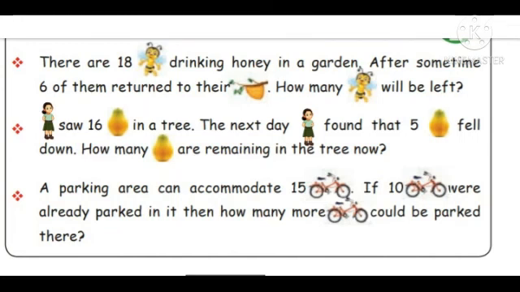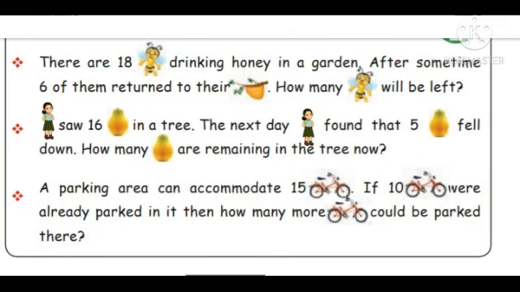A parking area can accommodate 15 cycles. If 10 cycles were already parked in, then how many more cycles could be parked there? So total first 15 parked. Already 10 was there in the park, the cycle.